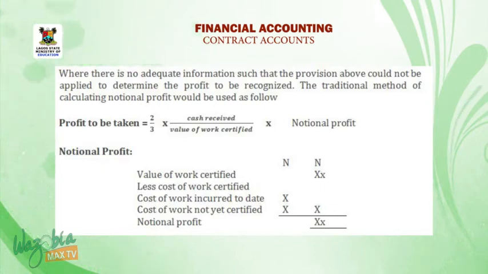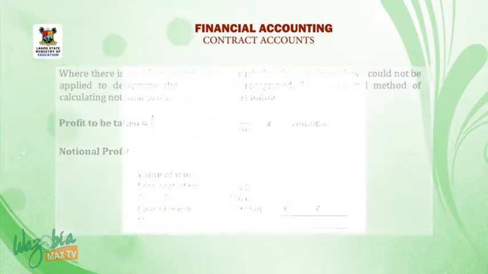To calculate notional profit: value of work certified less cost of work certified, that is cost of work incurred to date less cost of work not yet certified, and that will give us notional profit.